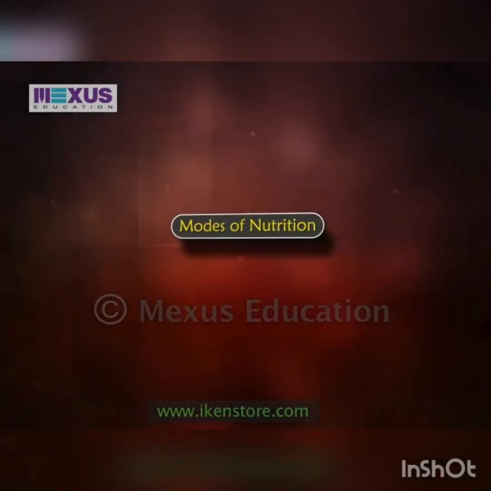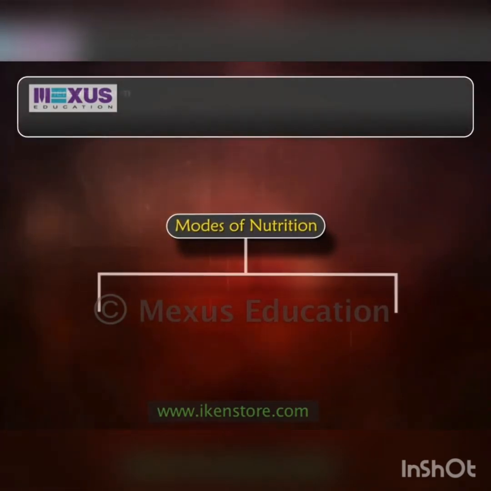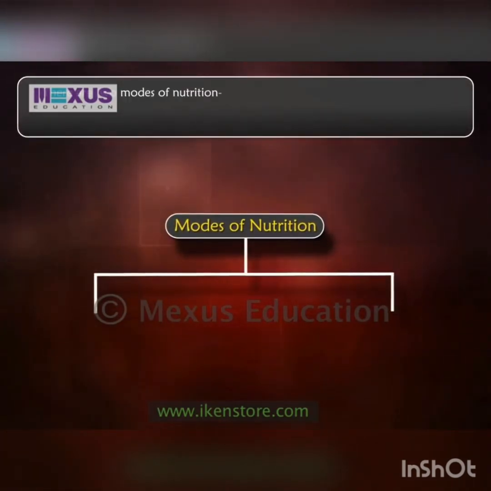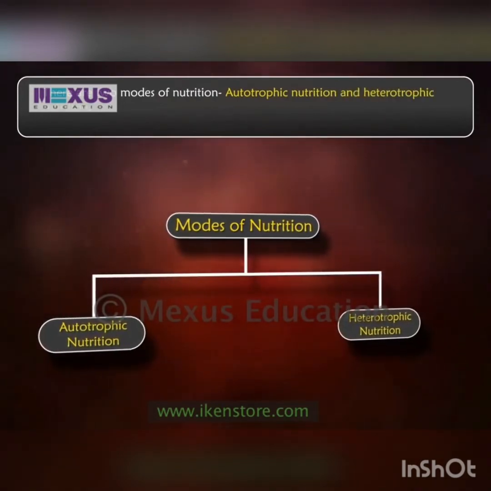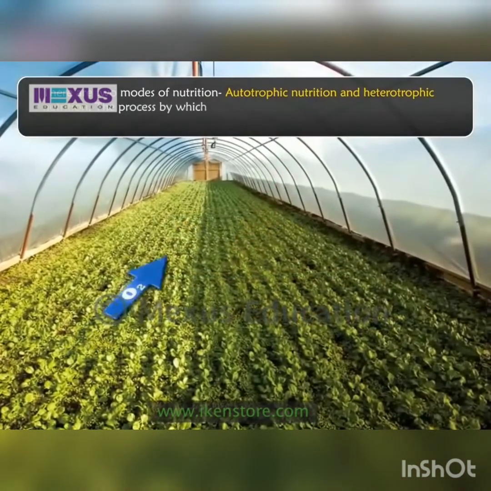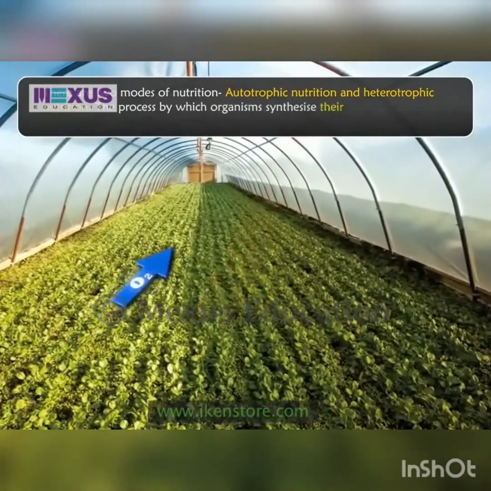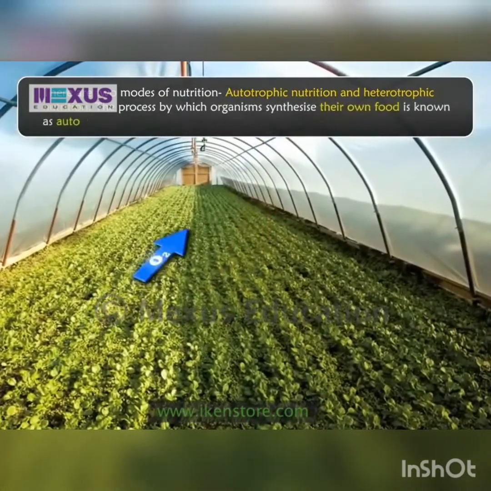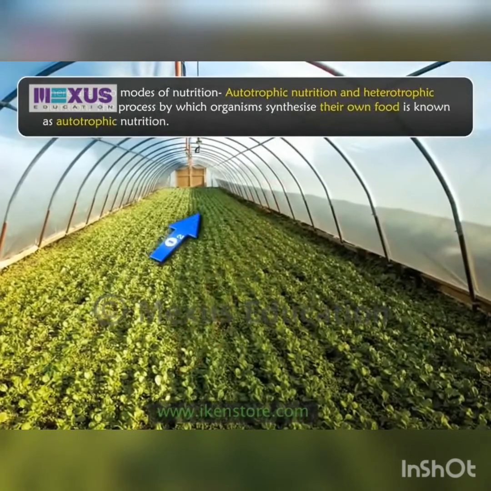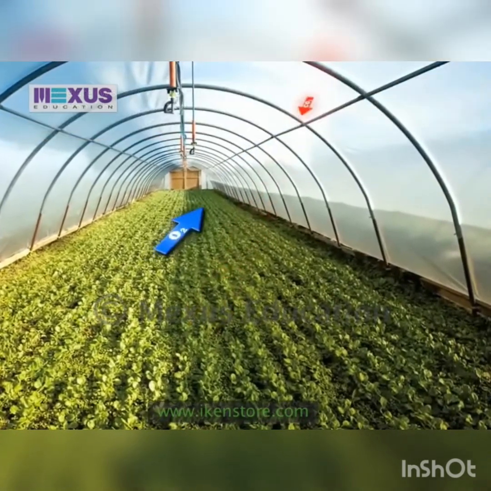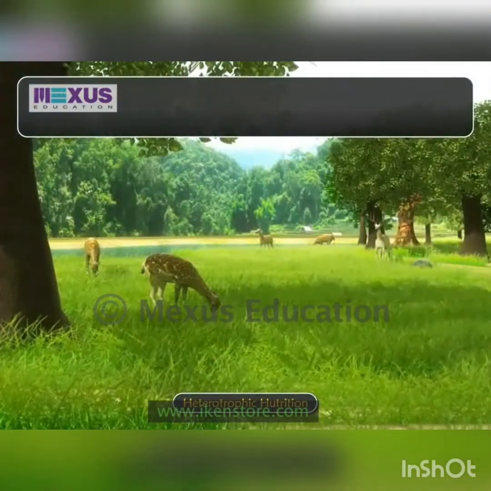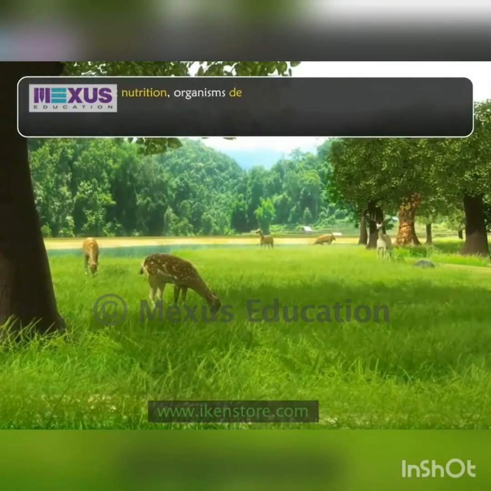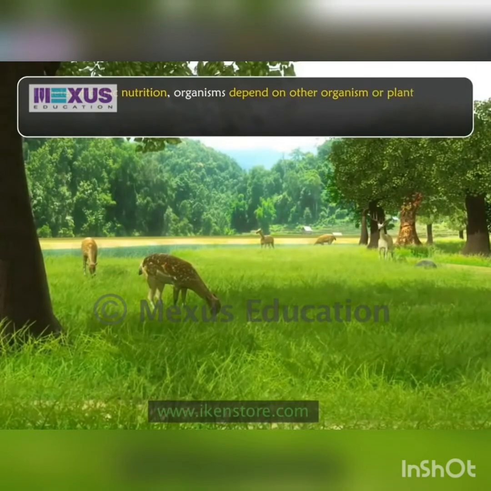The third factor is the mode of nutrition. There are two modes of nutrition: autotrophic nutrition and heterotrophic nutrition. The process by which organisms synthesize their own food is known as autotrophic nutrition. For example, plants and certain bacteria. In heterotrophic nutrition, organisms depend on other organisms or plants for their food.